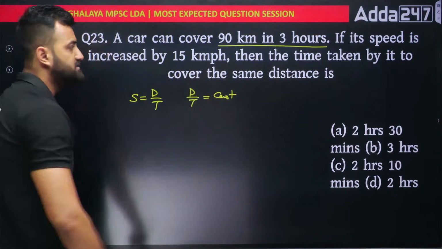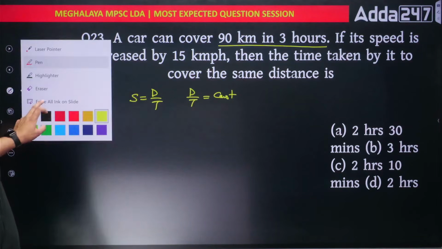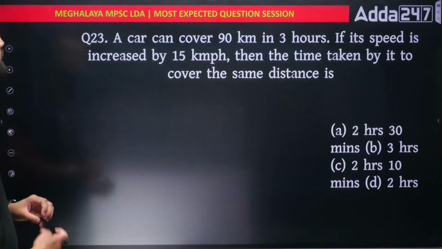And whenever you write distance by time equal to constant, okay, oh no, speed is not constant. Okay, just a minute.